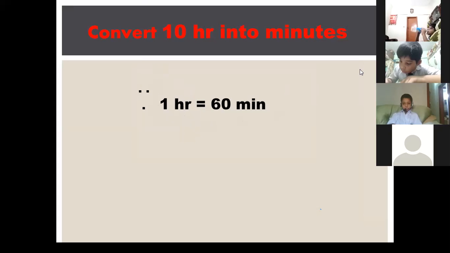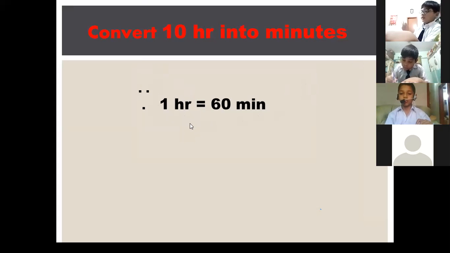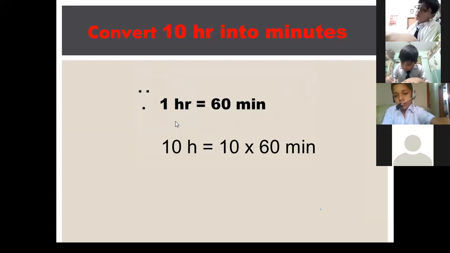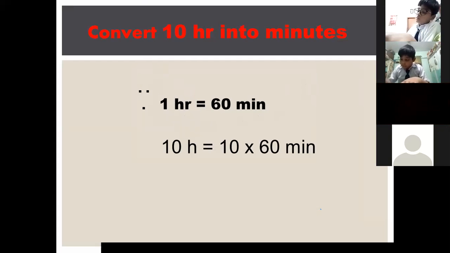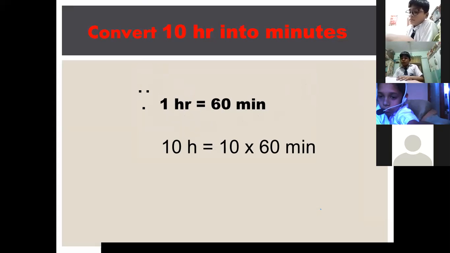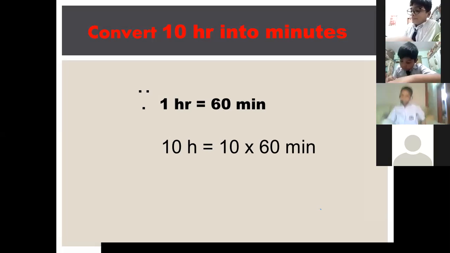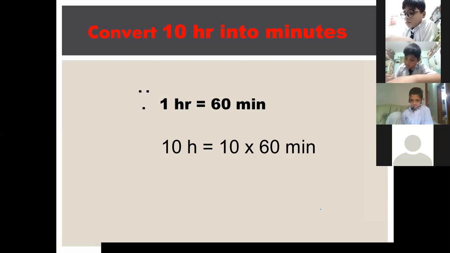After this, we write the question. Here 10 hours. We write here 10 hours. 10 hours is equals to 10 multiplied by 60 minutes. We are converting hours into minutes, so that's why we are multiplying by 60. In the chapter measurement, we were supposed to convert kilogram into gram, where we were multiplying by 1000, and here we are multiplying by 60 because the standard is here 1 hour is equals to 60 minutes.